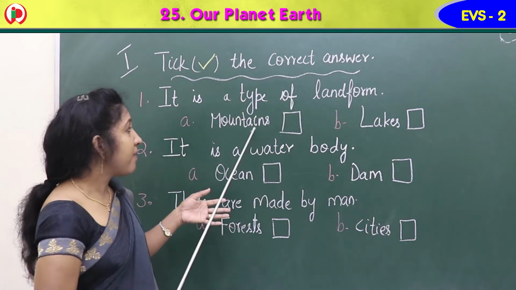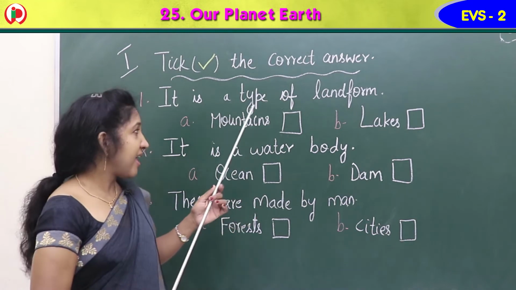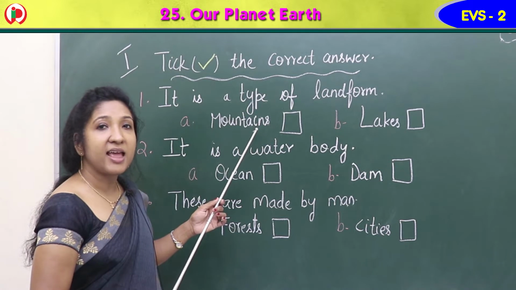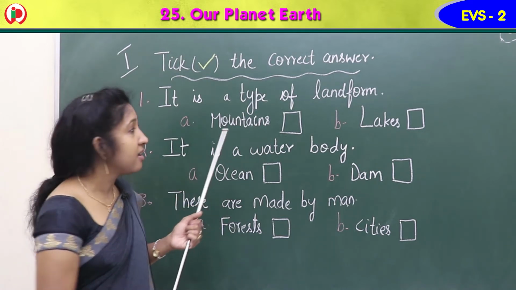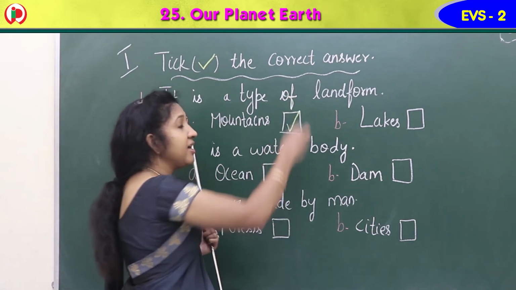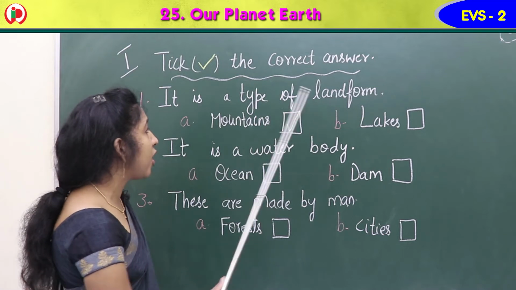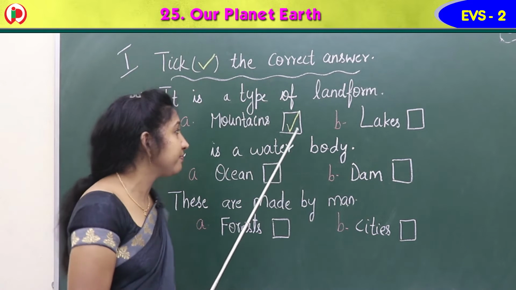Yes, so mountains or lakes, which is a landform here? Yes, mountains, M-O-U-N-T-A-I-N-S, mountains. Option A is the right answer. So here you can give a tick mark. So it is a type of landform. Option A, mountains, is the correct answer.